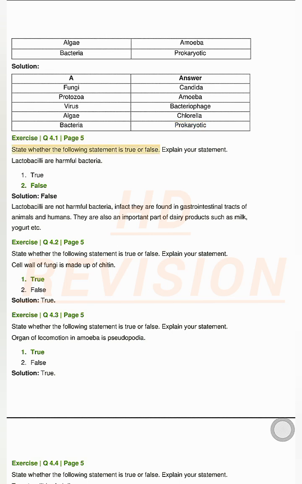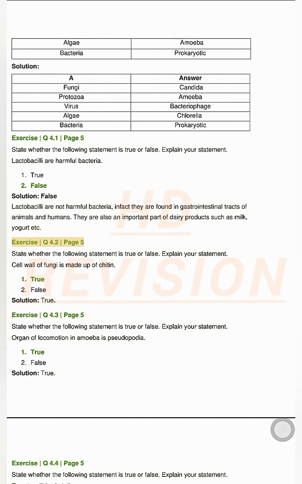Exercise Q4.1, page 5. State whether the following statement is true or false. Explain your statement. Lactobacilli are harmful bacteria. Solution. False. Lactobacilli are not harmful bacteria. In fact, they are found in gastrointestinal tracts of animals and humans. They are also an important part of dairy products such as milk, yogurt, etc.